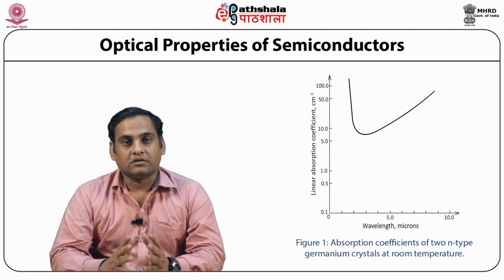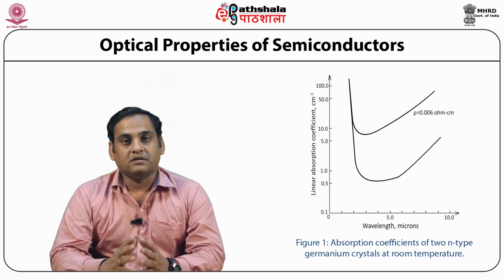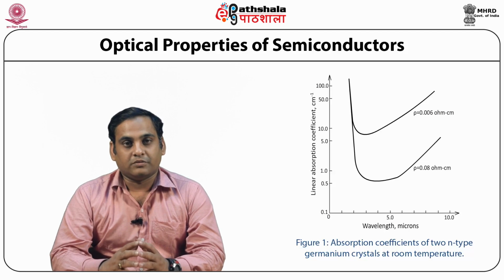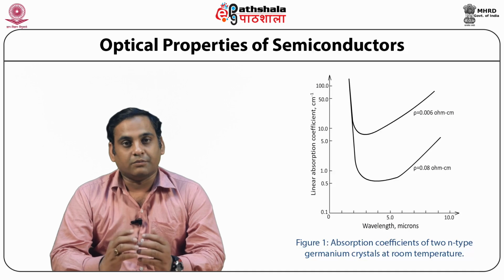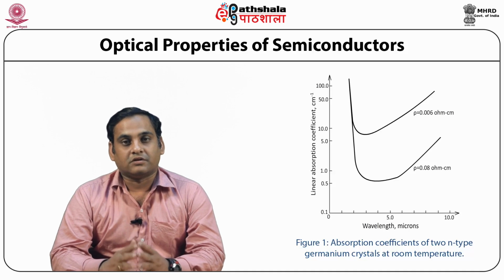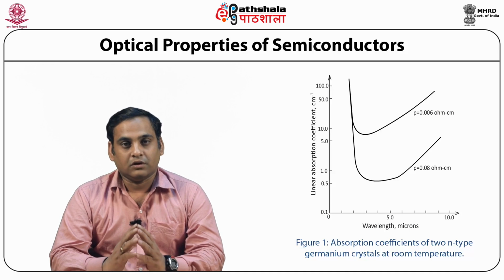Thus, a photon having this energy is capable of exciting an electron occupying a quantum state at the top of the valence band to a quantum state at the bottom of the conduction band. In the process, the energy of the photon is absorbed and the crystal appears to be opaque to radiation of this energy.